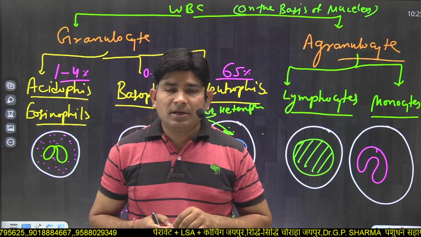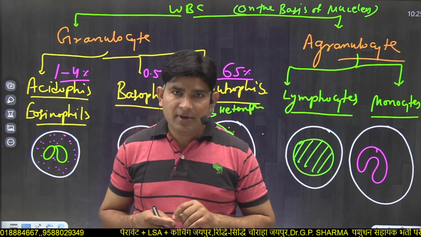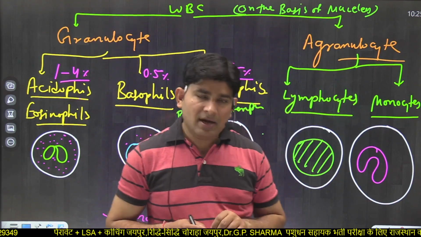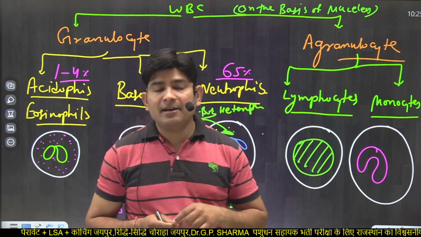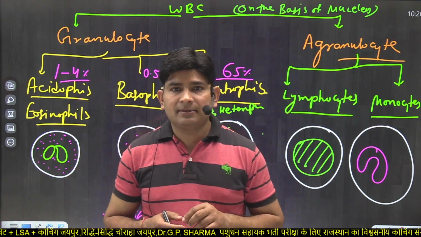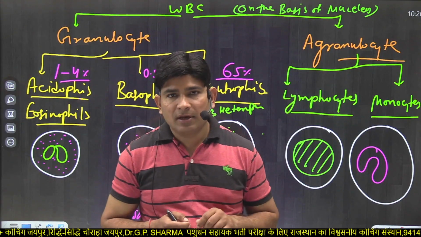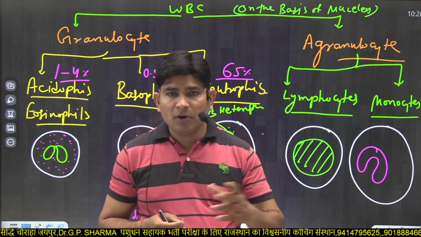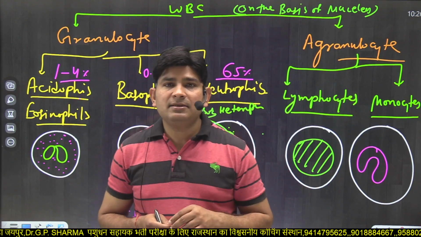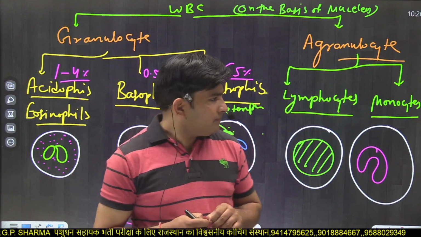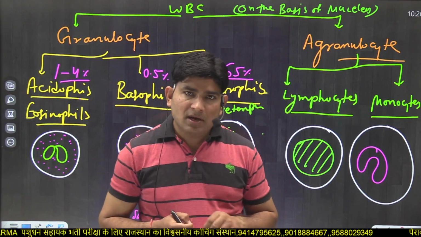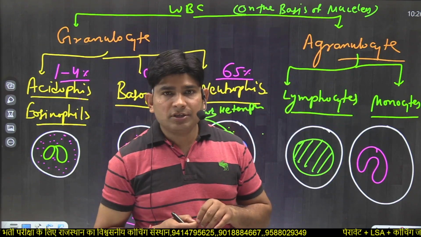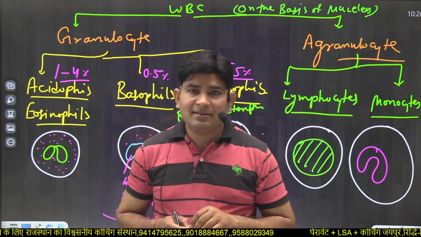Monocytes increase their number in chronic infections like TB, tuberculosis. If we detect TB by CBC, then the number of monocytes increases in this disease. In paratuberculosis, which is also known as Johne's disease, monocytes also increase their number.